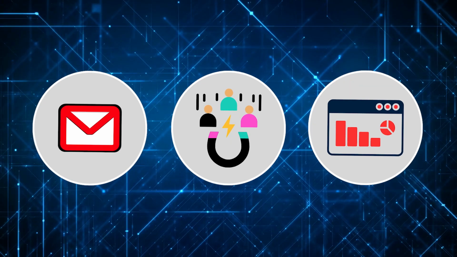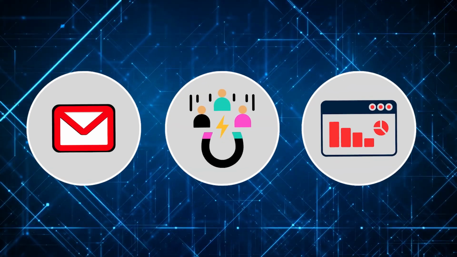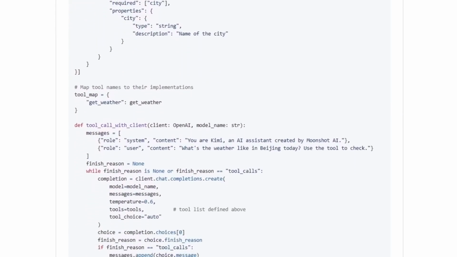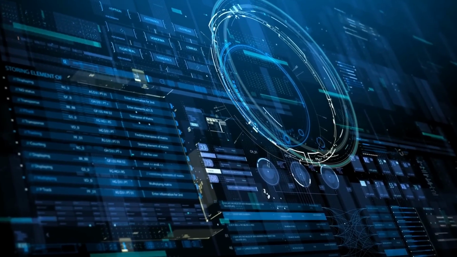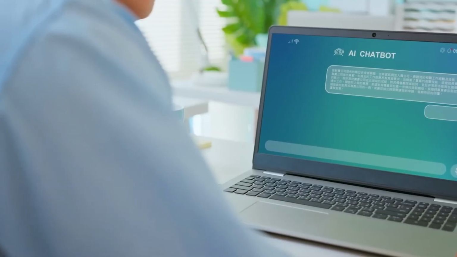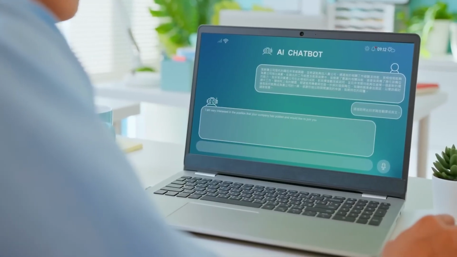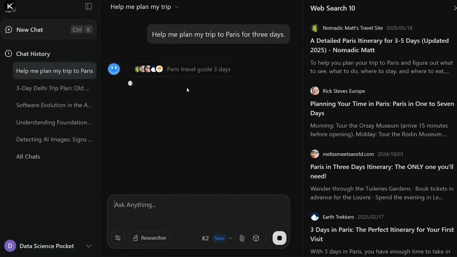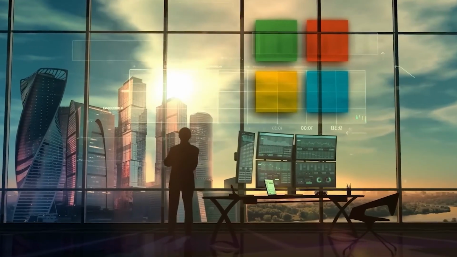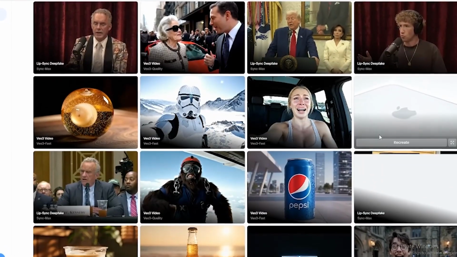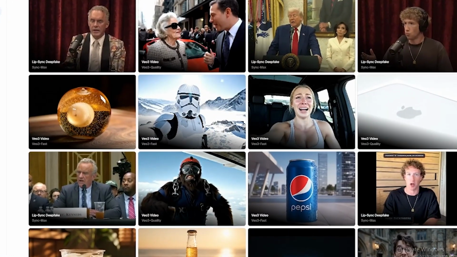From parsing emails to routing leads and updating dashboards, it bridges code understanding with business logic. No code required. What's truly remarkable is its integration with popular workplace apps and its ability to adapt across industries. Businesses are getting hours back every week, cutting ops costs and scaling processes that once needed entire teams, now at AI speed. Here's a lightning round of the other viral launches making waves and pushing the boundaries of what's possible.